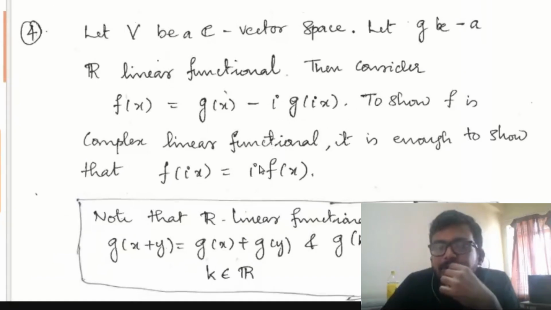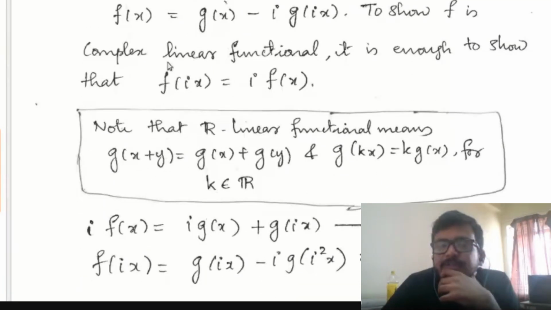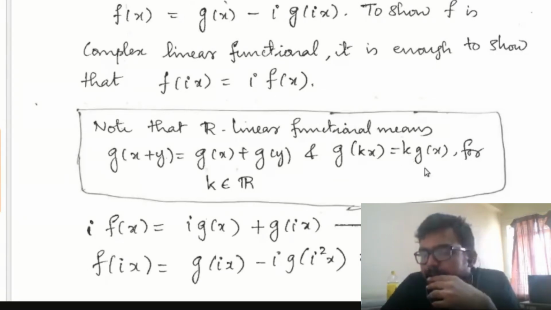So what I have taken is, I define f of x equal to g of x minus i times g of ix. To show f is a complex linear functional, the definition is like this: f of x plus y is equal to f of x plus f of y, and f of kx equals k times f of x whenever k belongs to C.